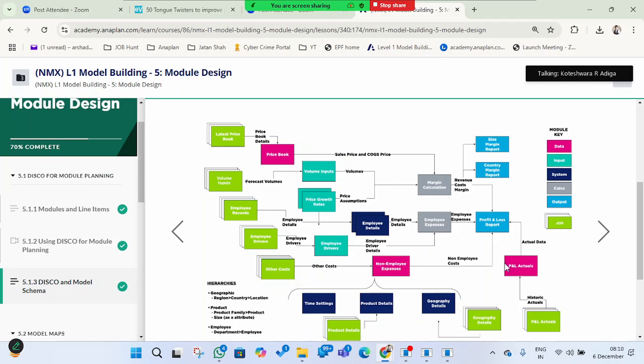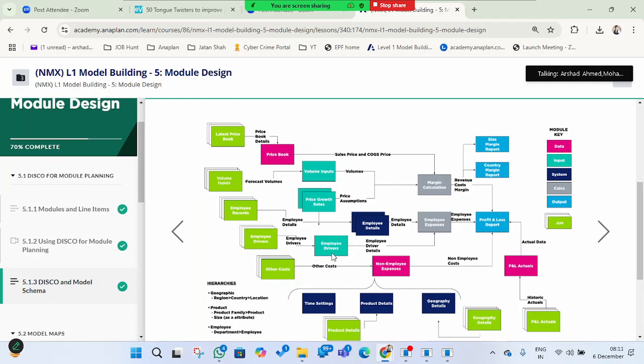Then we have created input modules for the end users, where they can upload the data, modify the data, and add data based on the requirements of their business. Like here, volume inputs: they can input the volume on a daily basis, their routine, so they can add the information. There are price growth rates, where they can adjust the growth rates according to the market prices or whatever the planning is.